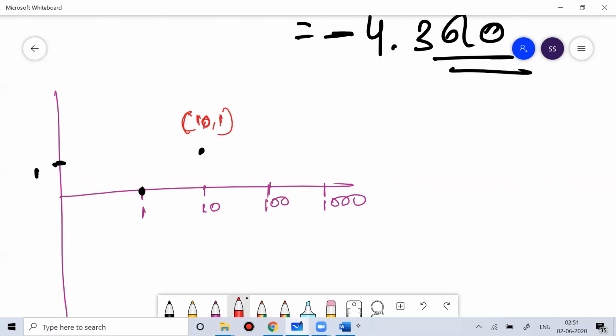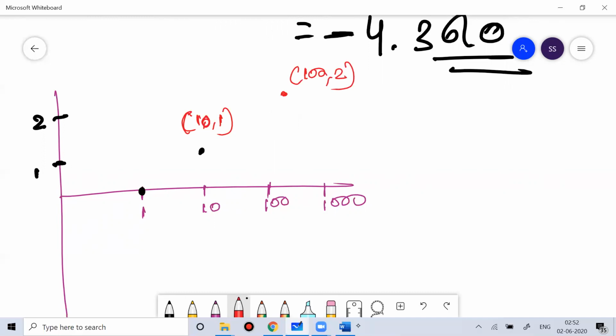You take log 100, so the x value is 100, the y value would be 2.